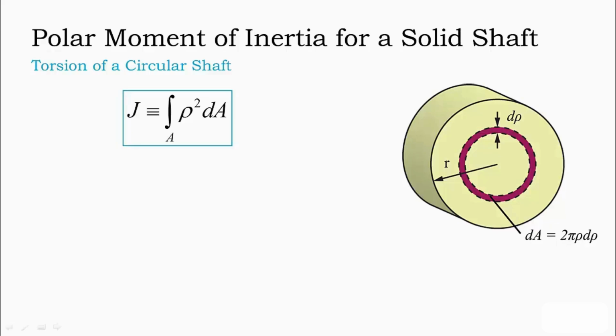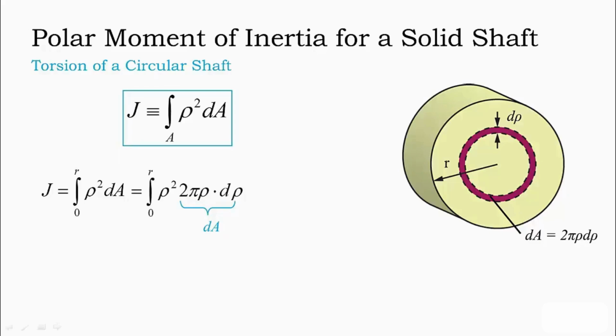Thus, the entire area of the shaft will be covered by increments of d rho in the radial direction. Transferring this result to our integral, we can define a definite integral over the range of radial positions within the shaft. For this solid shaft, the lower limit thus becomes 0 and the outer limit becomes the radius of the shaft, r. Substituting our result for the element area dA, we can expand this integral to the following.